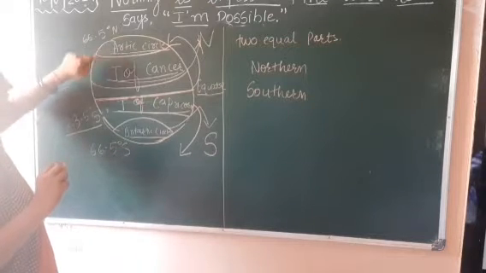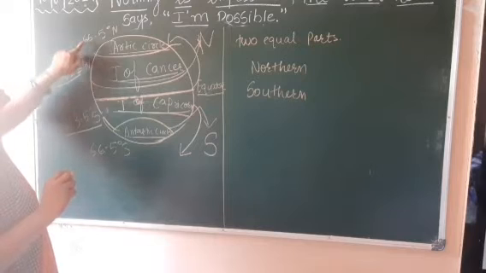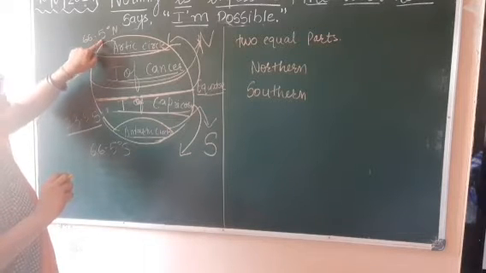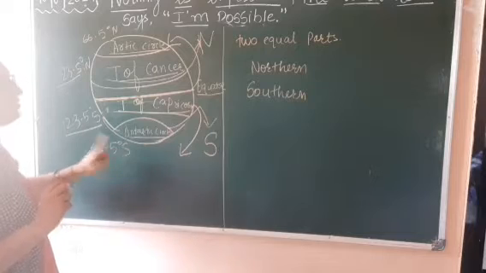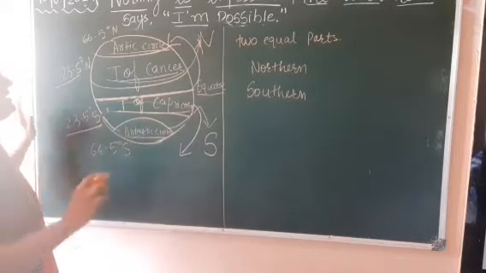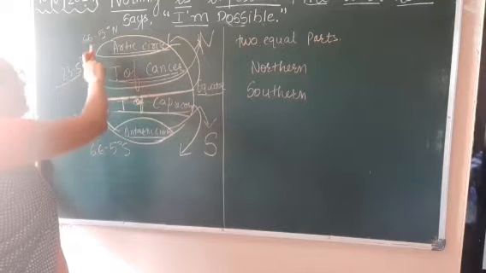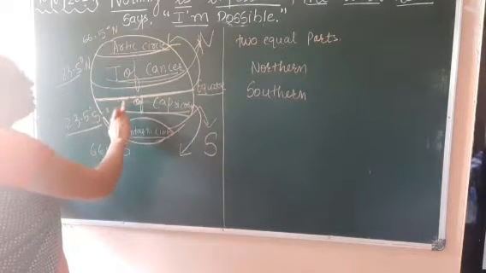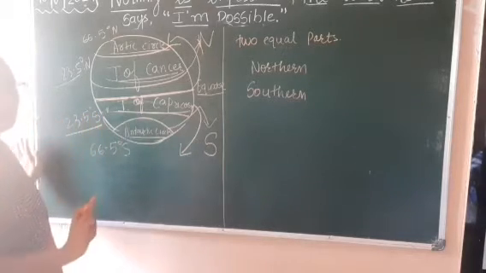In the same way for Arctic circle and Antarctic circle the degrees are the same: 66.5 degree towards north and 66.5 degree towards south. It means Tropic of Cancer is 23.5 degree north and Tropic of Capricorn 23.5 degree south.